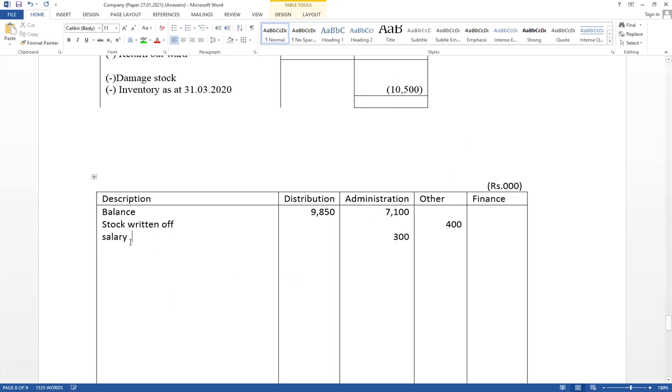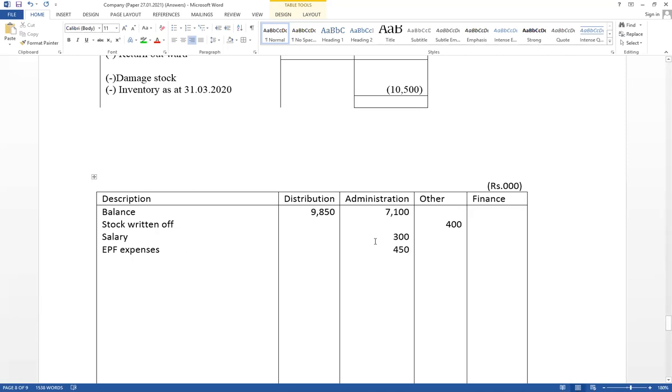And as a EPF expense, only 450. ETF expense, it has given opening balance. Therefore, no need to record separately.